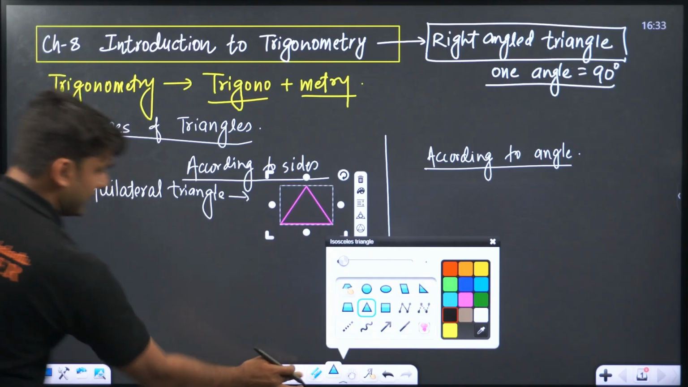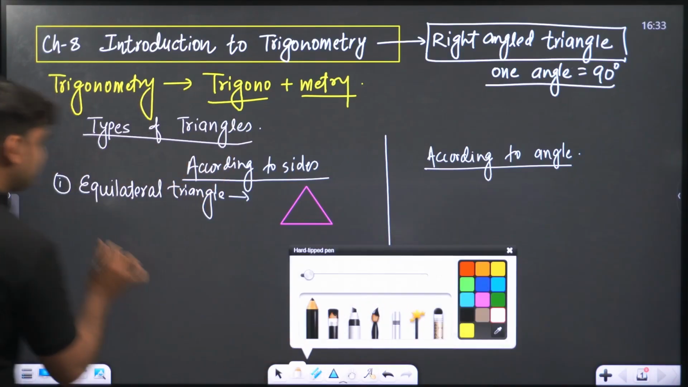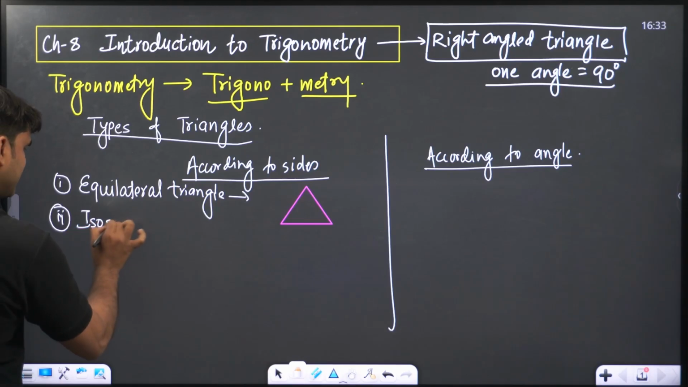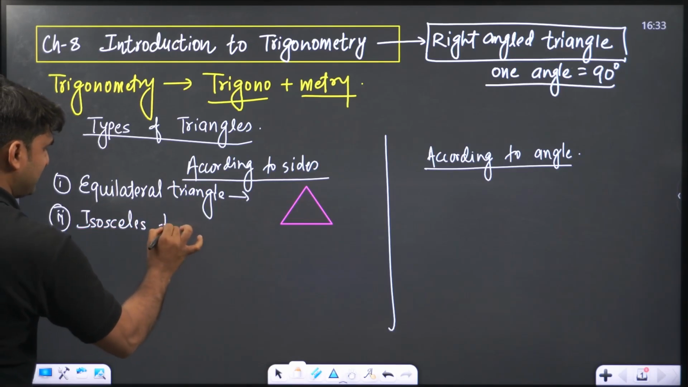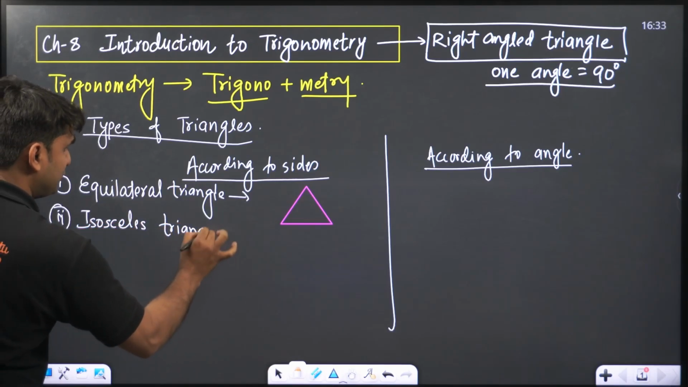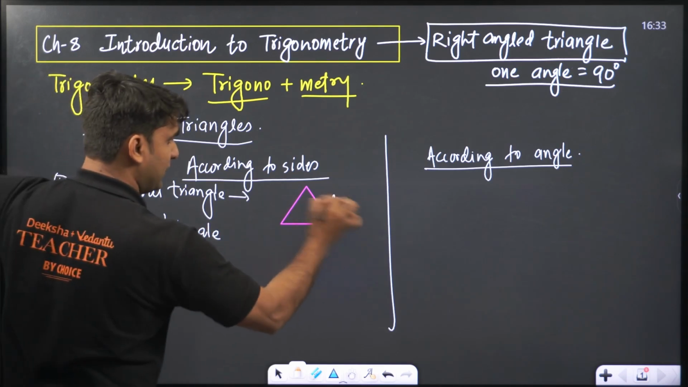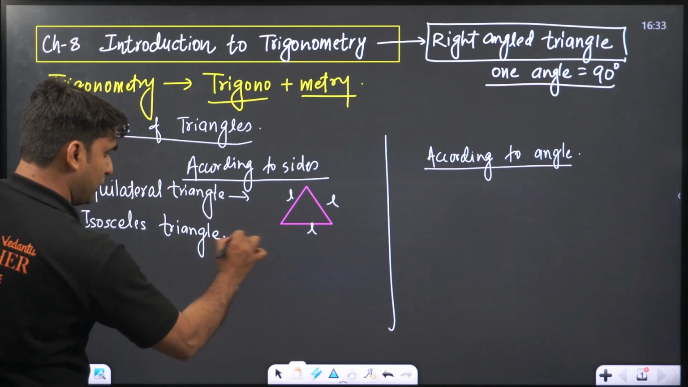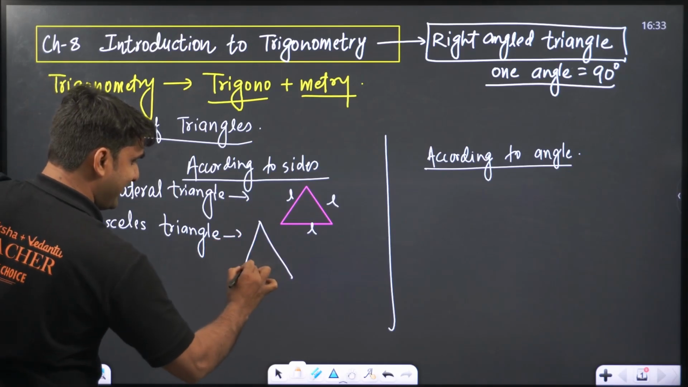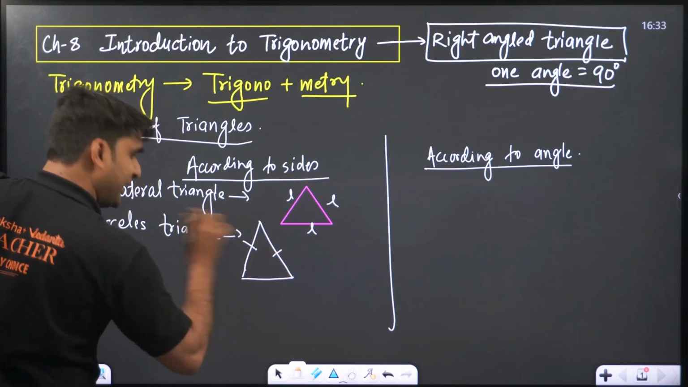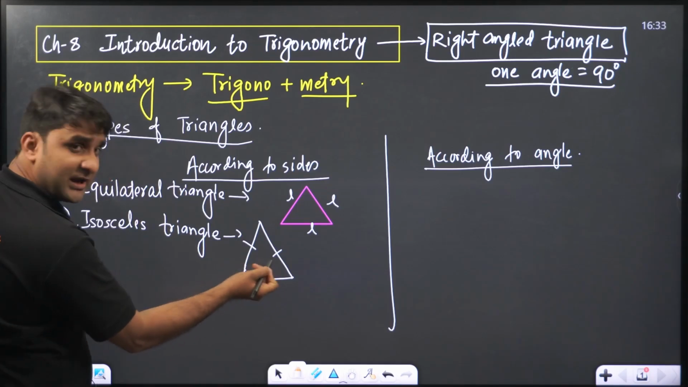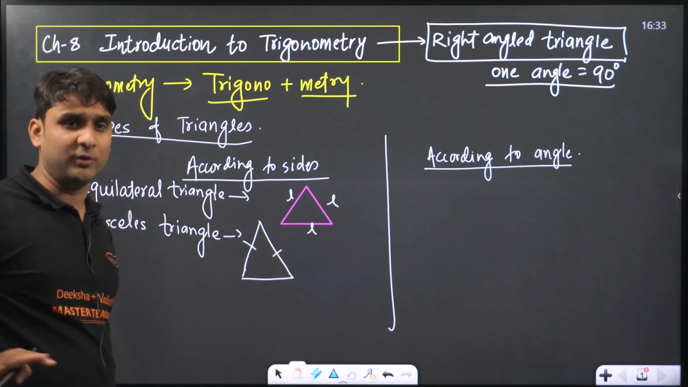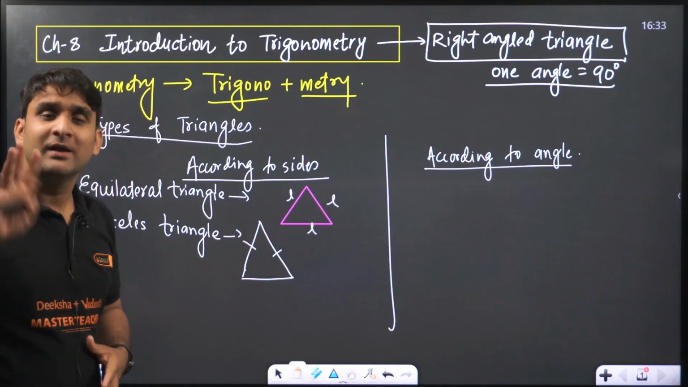Second we have is the isosceles triangle. Here in the equilateral triangle all the sides are equal, L, L, L. And in an isosceles triangle, as you all know, any two sides will be equal to each other. Any two sides are equal to each other. Such triangles are called isosceles triangles.